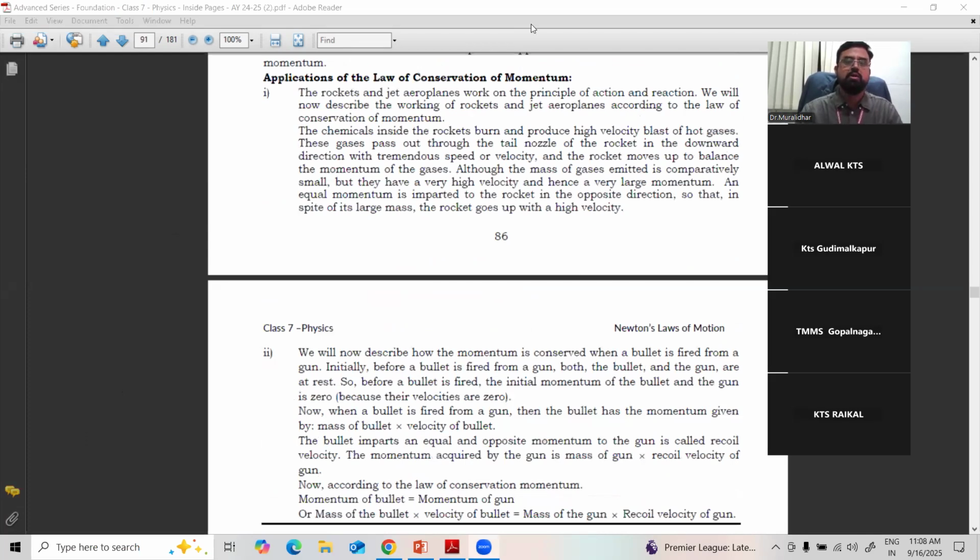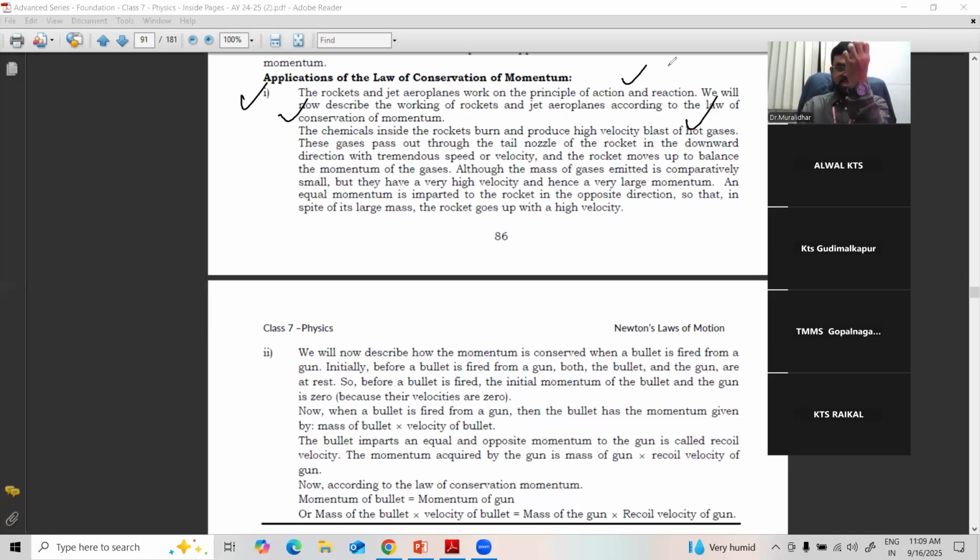Where is it applicable? The applications. Rockets and jet aeroplanes work on the principle of action and reaction. We will now describe the working of rockets and jet planes according to the law of conservation of momentum. The chemicals inside the rocket burn and produce a high velocity blast of hot gases.